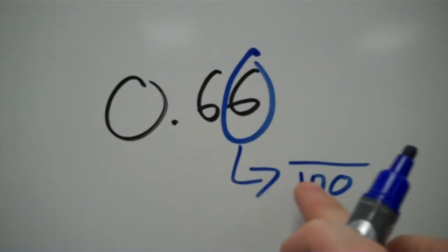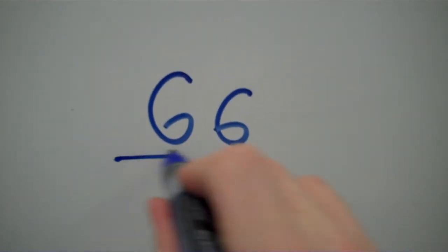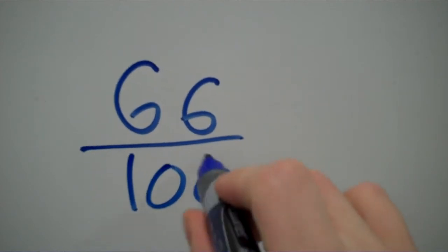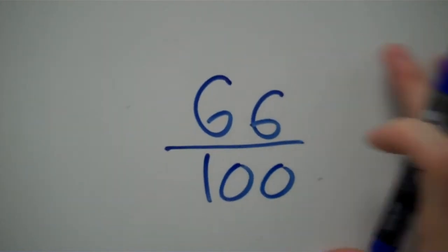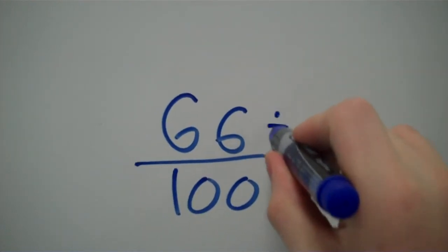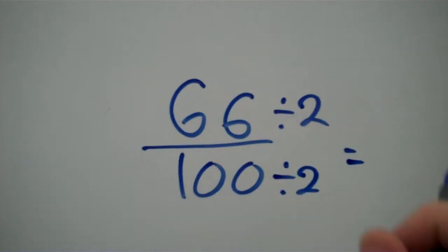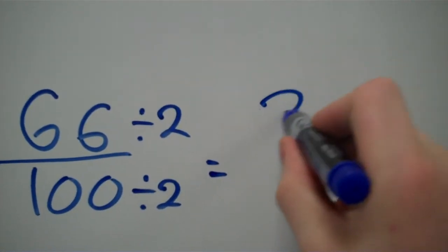over my ending place value. So my ending place value is in the hundredths place, so I'm going to put it over 100. And now I have to take this and simplify it. So I know that I got an even number over an even number, so I'm going to try dividing by 2, and I bet you that's going to work. If I divide by 2, 66 divided by 2 is going to give me 33.